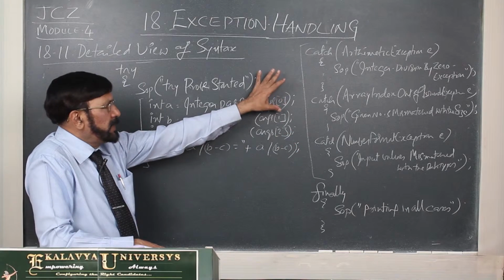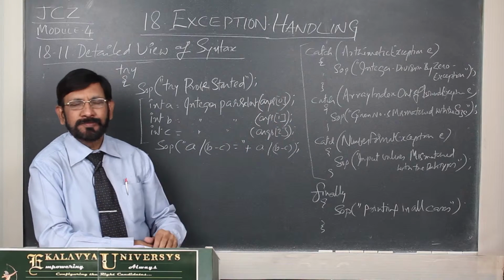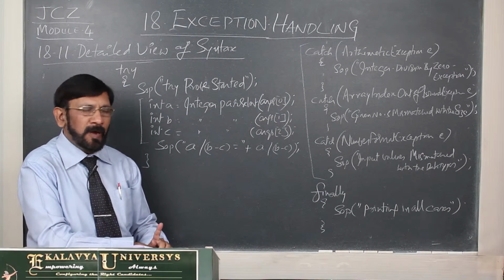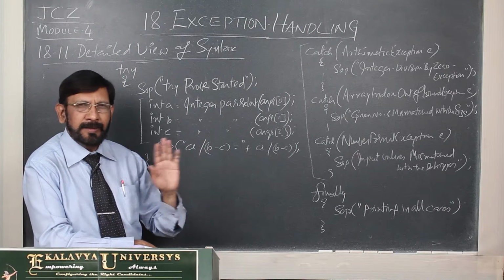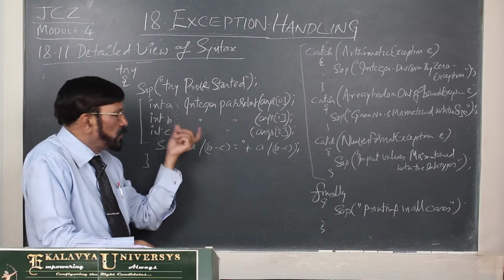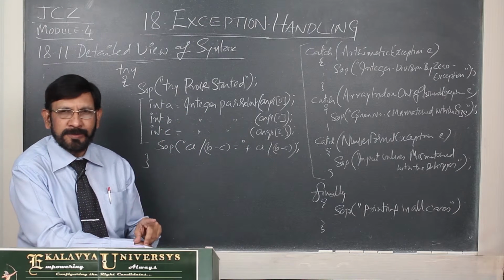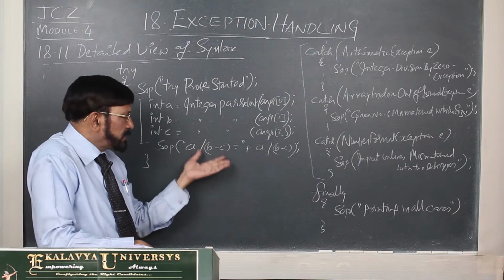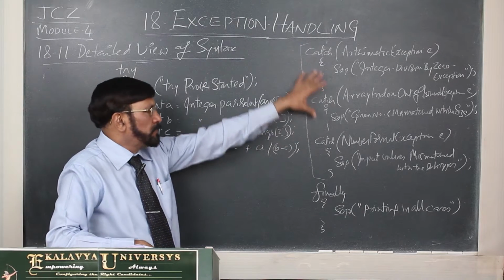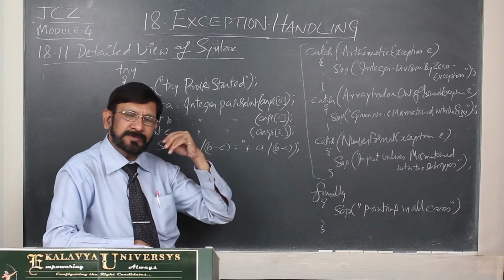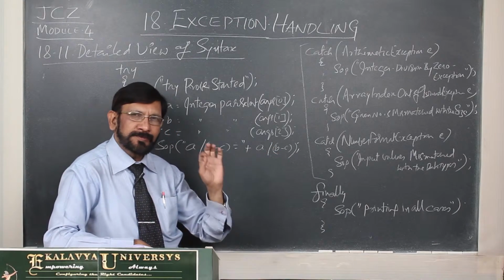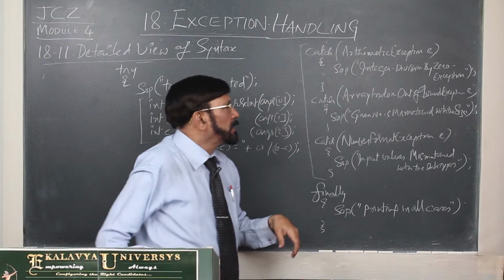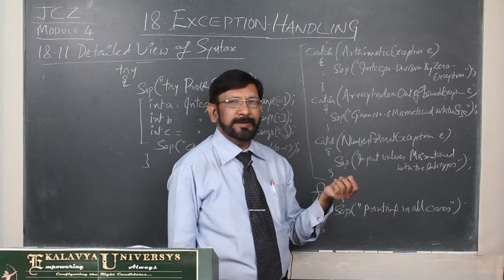In the same way, catch block is used. That is why in a catch block you must use only relevant code, and you should not write any task oriented code. That point always remember, because if nothing happens, all these blocks are simply ignored. That is why you write only exception handling code. Okay. Now, we see how we are writing.